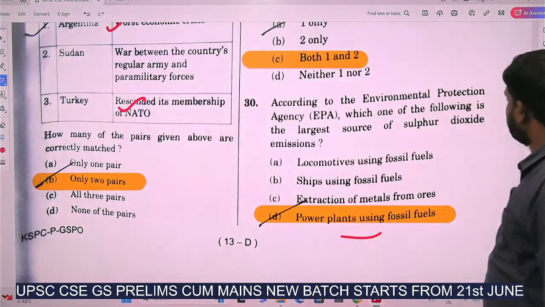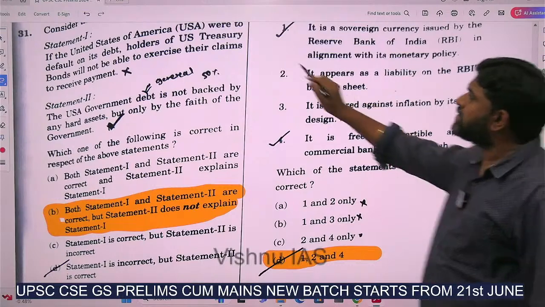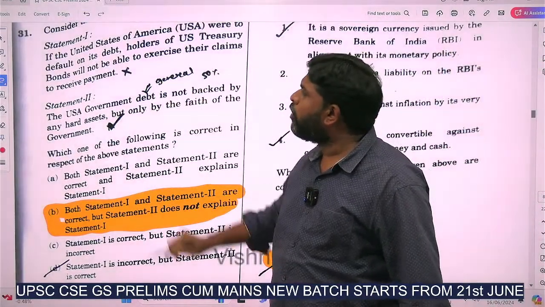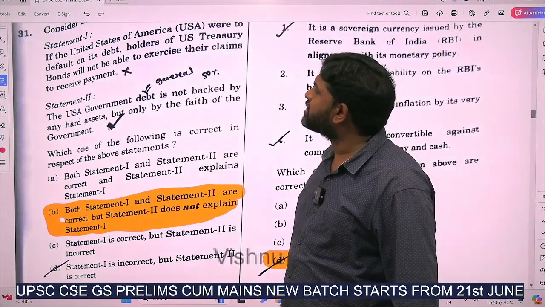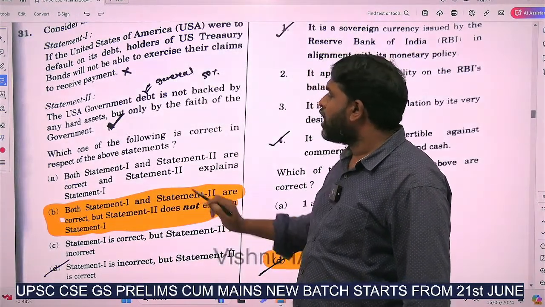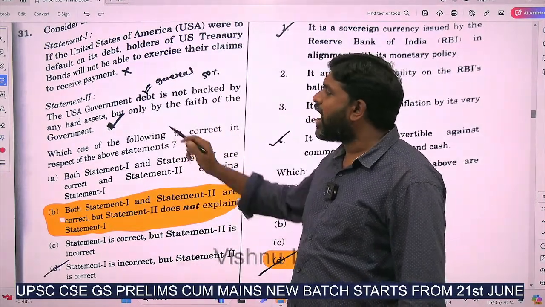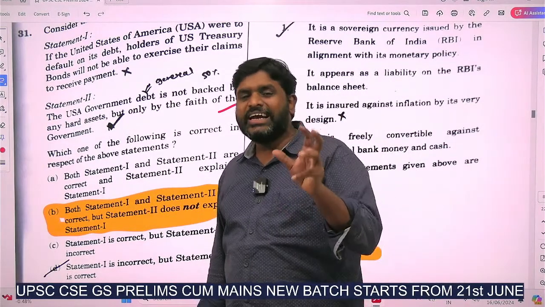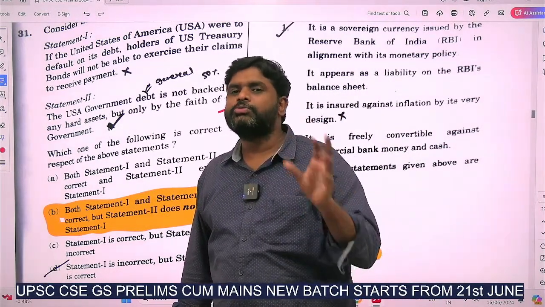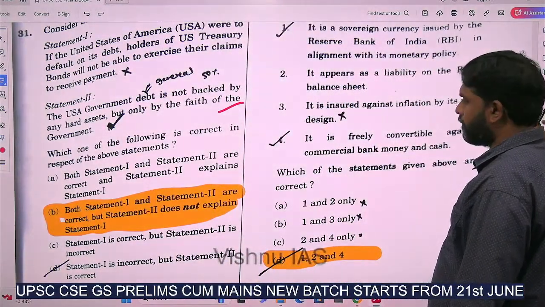Next question. If the USA were to default on its debt, holders of US Treasury bonds will not be able to exercise their claims to receive payments. Statement 1 is correct, but statement 2 does not explain it. The USA government debt is not backed by any hard assets, but only by the faith of the government. US debt is in the news every time with respect to economy, hence he asked this question. And the next is